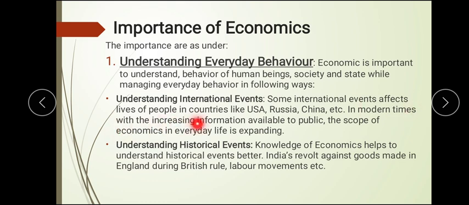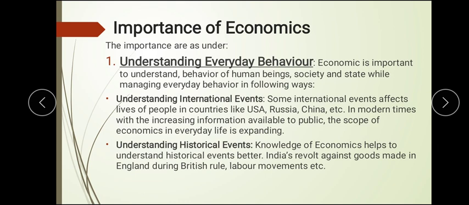In modern times, with the increase in information available to the public, the scope of economics in everyday life is expanding. Before, there was not much available; the press was there, but it was not that active. But modern technology has made what is happening in every corner of the world known very quickly.